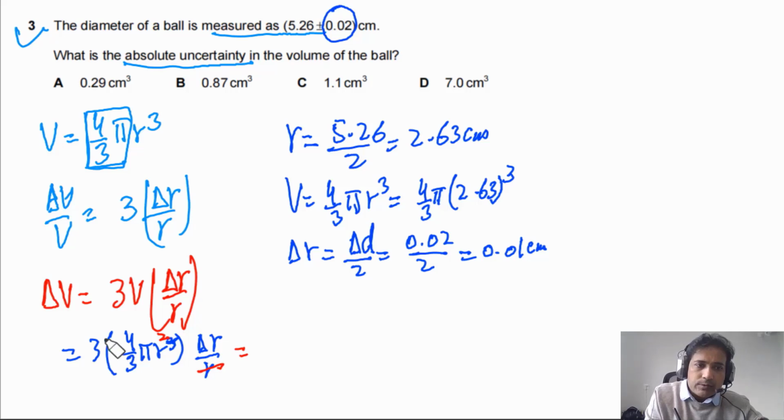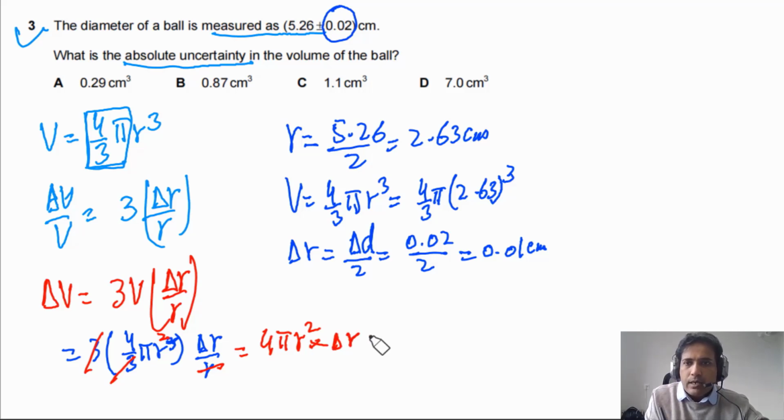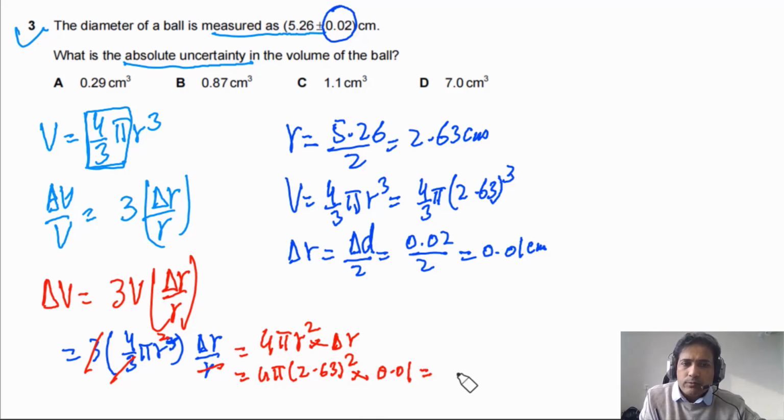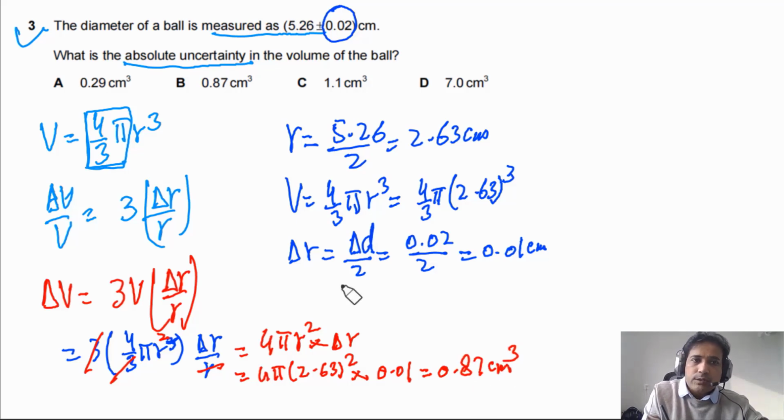Now we can rewrite this one. And this 3 we can cancel with this one. So we have 4π r² times delta r. So simply we need to plug in the values now. So we have 4π and r in this case is equal to 2.63 squared multiplied by delta r, that is equal to 0.01 centimeters. Now if we solve this one, we will get 0.87 centimeter cubed. So this is delta V. So the answer for this one has to be B.